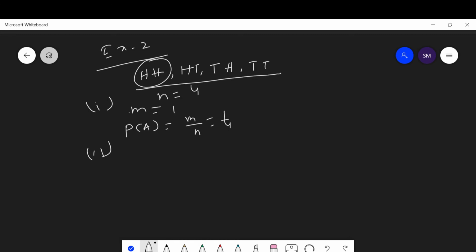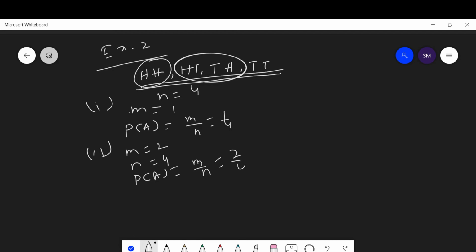Getting one head has two outcomes. Here m equal to 2. Then the total number of outcomes n equal to 4. Then here the probability of getting one head is equal to m upon n is equal to 2 upon 4, which is 1 upon 2.